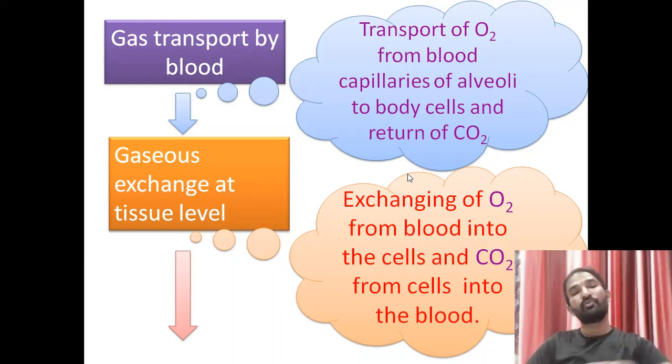Now the fourth step is gas exchange at the tissue level. Here O2 is exchanged from the blood into the cells, and CO2 from the cells to the blood. After oxygen is carried from the blood capillaries to the body cells, the hemoglobin containing the oxygen molecule releases it into the cells and also receives carbon dioxide from the cells. Releasing oxygen and receiving carbon dioxide at the tissue level is called gaseous exchange at the tissue level.